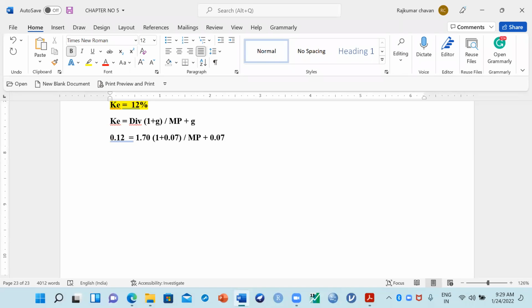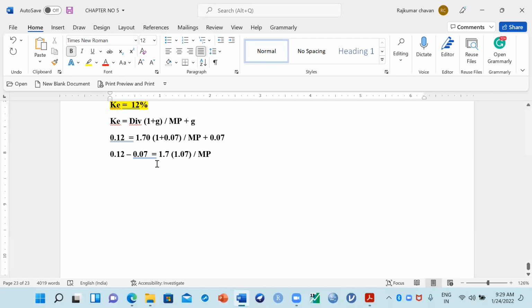So now how to calculate? 0.12 minus 0.07. We can put it like this also. And 1.7 it will be, and in the bracket what will come? 1 plus 0.07 is nothing but how much? 1.07 value divided by MP. So now let us calculate what will be the value here.